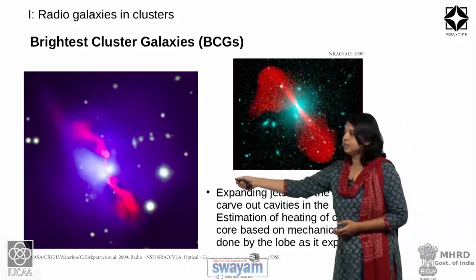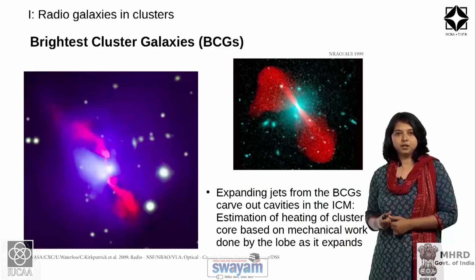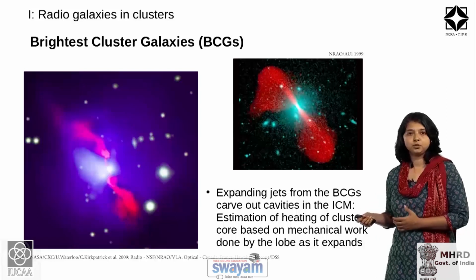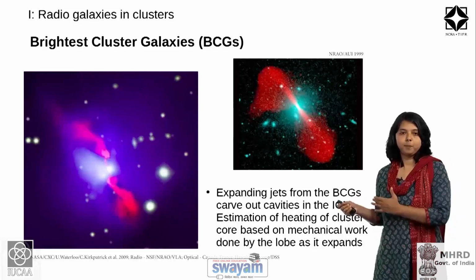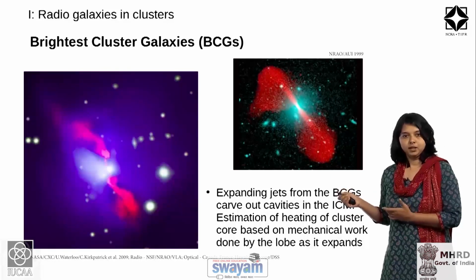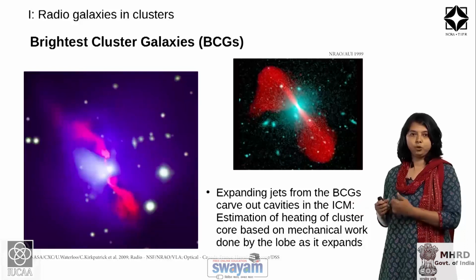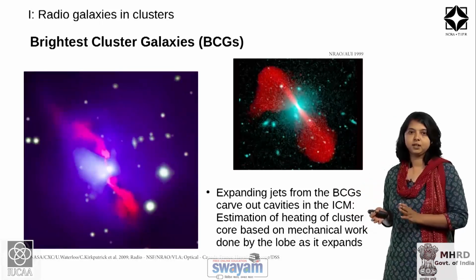It is shown in this other figure, where you have the intracluster medium in X-rays shown in white to blue light, and the red color shows the radio emission from this galaxy. As you can see here, the jets and the lobes of this radio galaxy have carved out cavities in the intracluster medium.